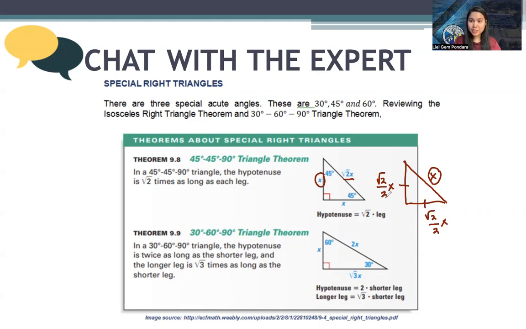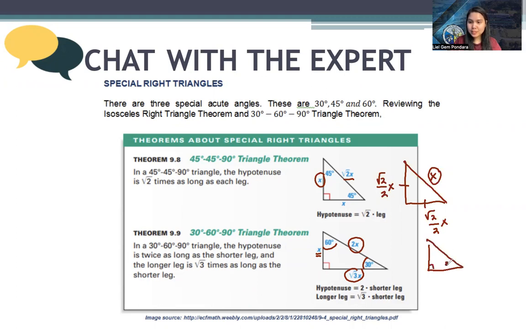The next special right triangle is what we call the 30-60-90 triangle. It means that its angles are 30 degrees, 60 degrees, and 90. What's the theorem all about? Given that the opposite side of 30 degrees, the shorter leg, is x, the hypotenuse is twice the shorter leg, that's 2x, and the longer leg is square root of 3 of the shorter leg, square root of 3 of x. So for example,